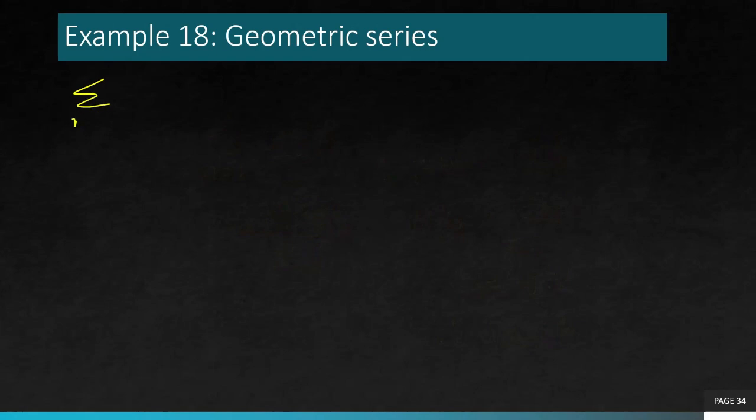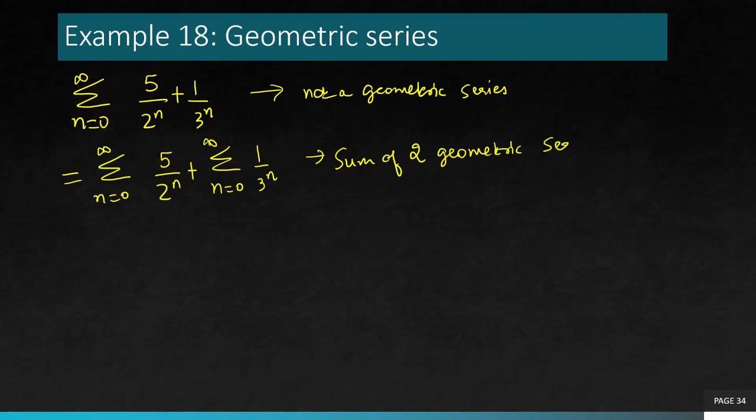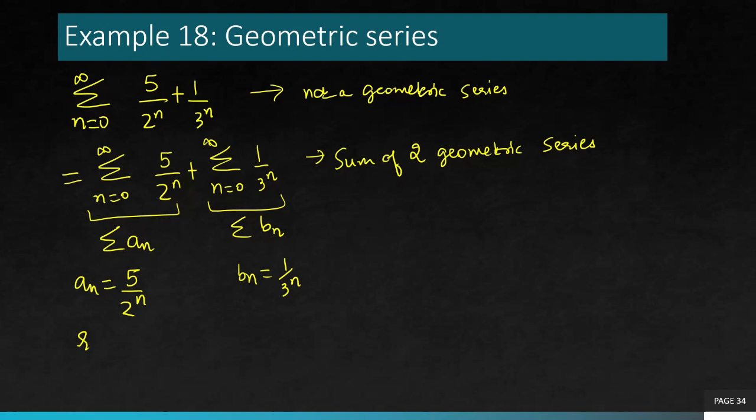Another example. Say you have 5 over 2 to the power n plus 1 over 3 to the power n. Now I'm going to split this into two different series, because this given series is not a geometric series, but it's actually the sum of two different series which are geometric series. So I can individually test them now. For the first case, an is 5 over 2 to the power n and bn is 1 over 3 to the power n.